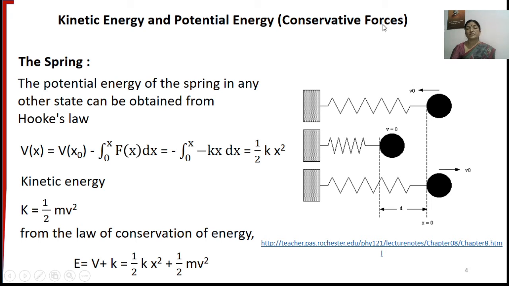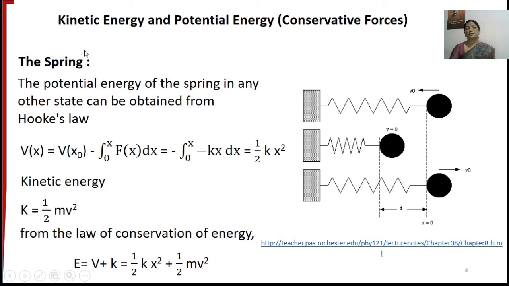If you see the examples of conservative forces, they are the elastic spring, gravitational force, magnetic force, electrostatic force, etc. Non-conservative forces are viscous force, frictional force, air resistance, where energy loss is observed. Whereas in the case of conservative forces, the energy of the system throughout the process is conserved.